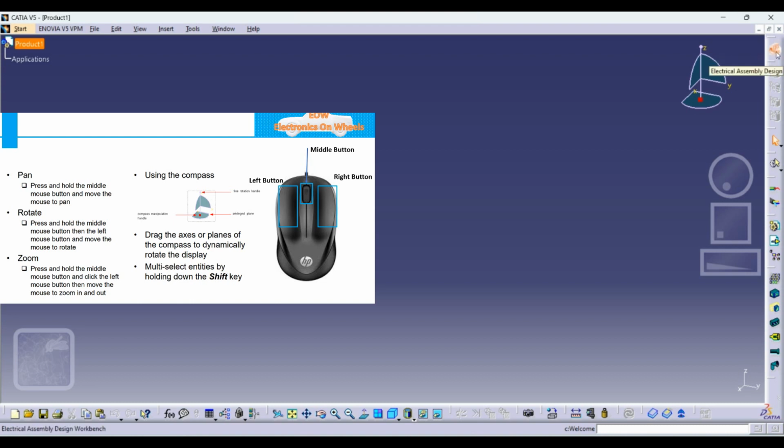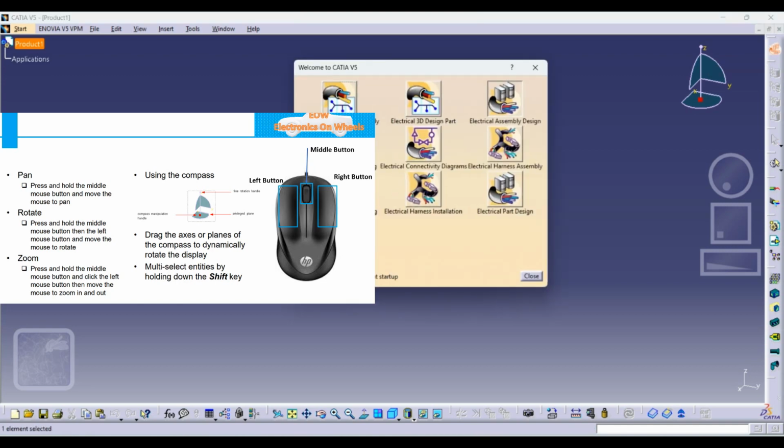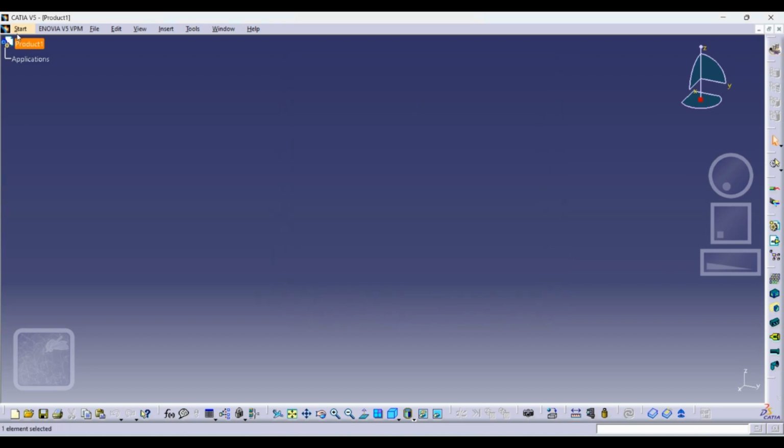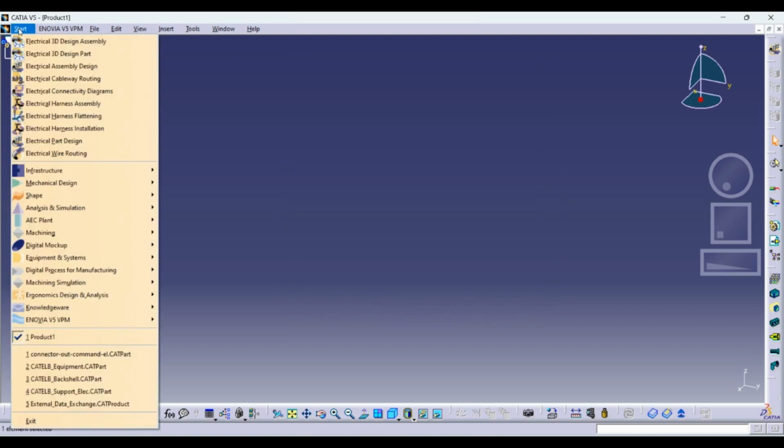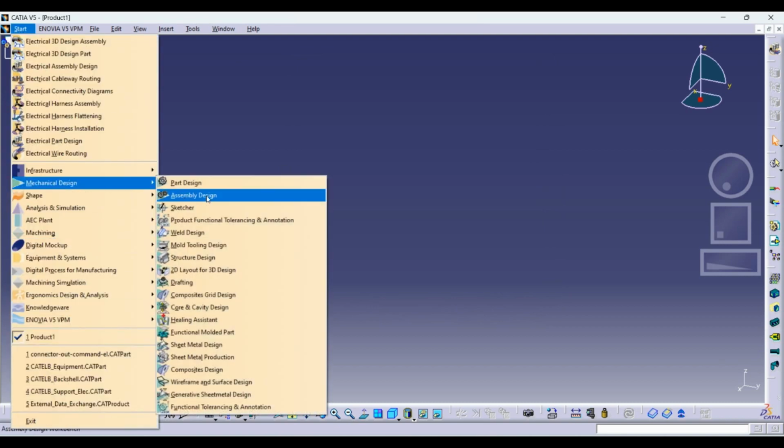So first, if you see right now, whenever you are opening, then you just check out in which work branch you are. So right now, if you see, I am in electrical assembly design. So you have different workbench here. But right now I am just moving to my desired one. So first, as I told you, we will start with the sketcher. So I will just go to mechanical. Then there are two ways to go to sketcher. The first one you can directly click here and you can go, and the second one is the part design. I will show you from both ways. Go to sketcher.